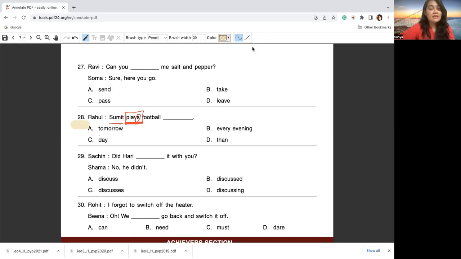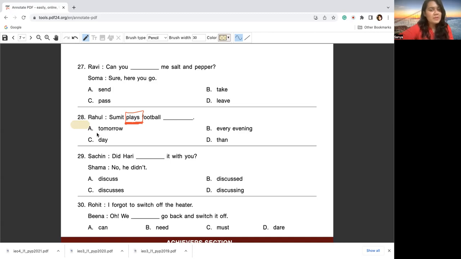Now, if Sumit is playing football and it is happening every day, something that happens every day as a habit, every now and then, only there can we use plays, simple present tense. So which of these four options are able to depict things that can happen frequently on a regular basis?